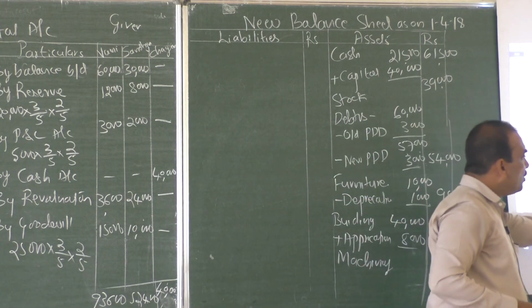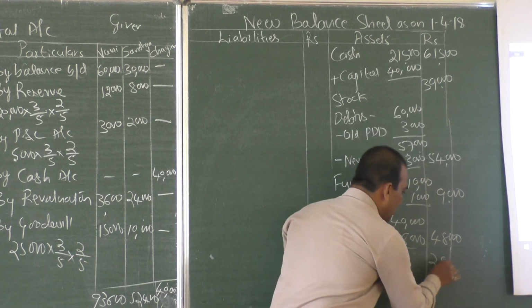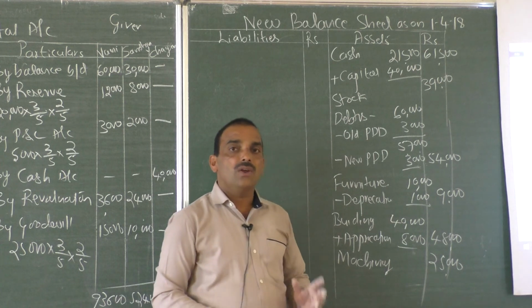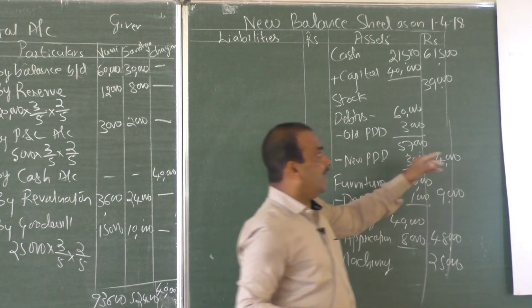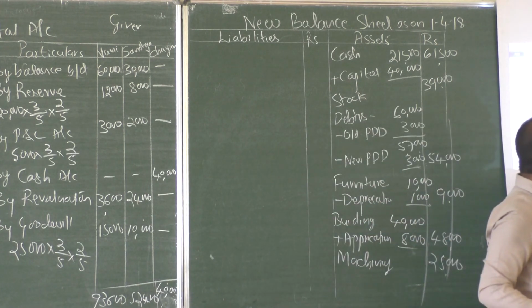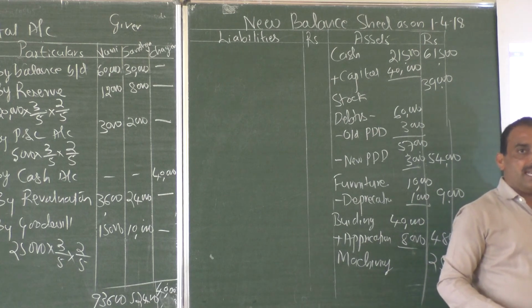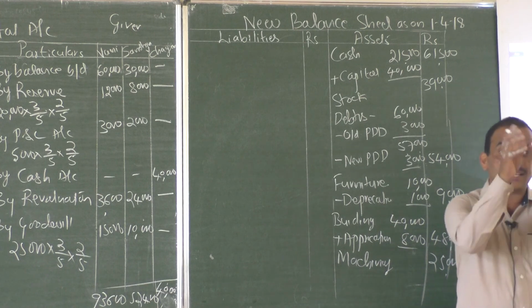There is no adjustment to machinery, so the old value 25,000 itself is the new value. And one more asset is there. Other than cash, stock, debtors, furniture, building and machinery, at the time of admission we created one more asset: the goodwill of the firm is raised.